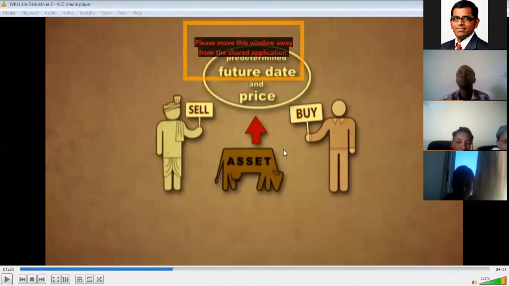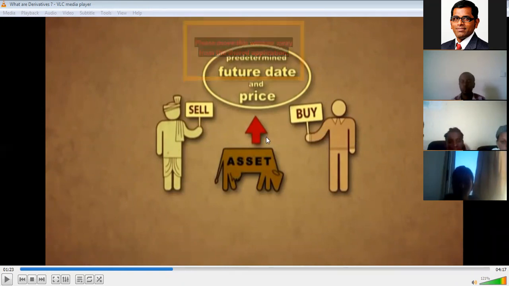Okay, what is the underlying asset here? The underlying asset is the cow. The cow will be transferred after 1 year from the farmer to the investor. The investor will pay money to the farmer. The farmer will give these cows to the hotel manager. Like this, it is called a future contract, or we can say a derivative contract.